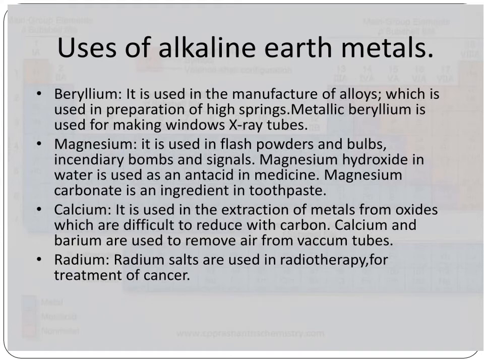Now, what are the uses of alkaline earth metals? Uses of alkaline earth metals: beryllium, magnesium, calcium, strontium, barium, radium. Where are they used? First of all, beryllium is used for X-rays.